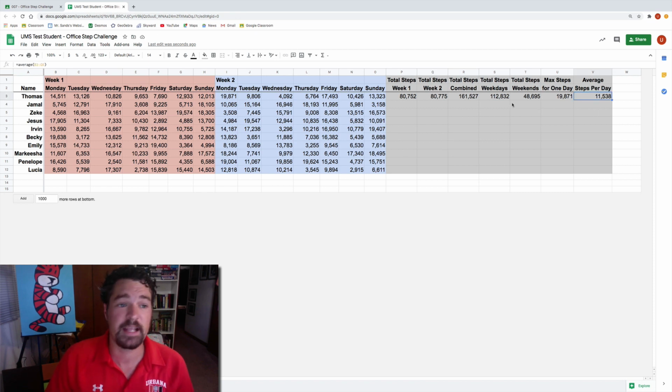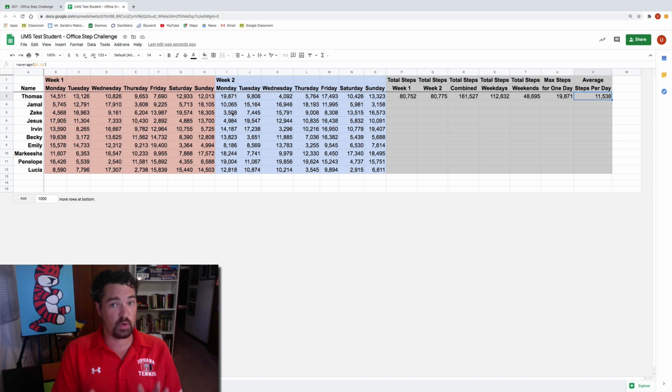So if I want to drag it down, let's say I want to do it on this one, because it'll do it on anything that I have already typed in a formula. It will just copy the formula down for the corresponding cells. It's a really, really cool feature, and it's going to change the way you work in spreadsheets if you know how to do this. That's why I'm showing you right now.